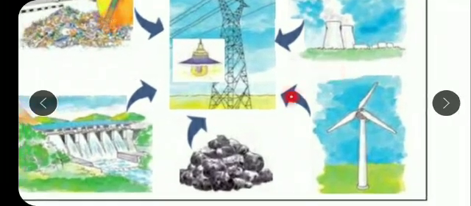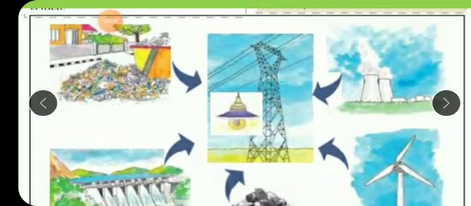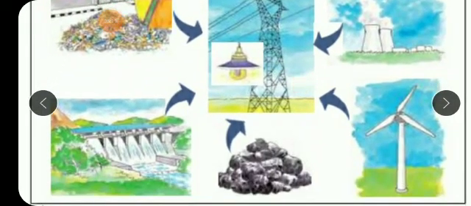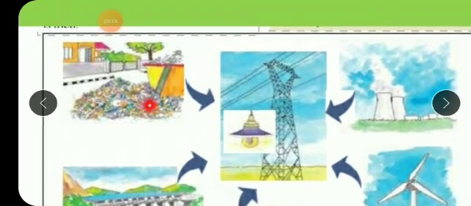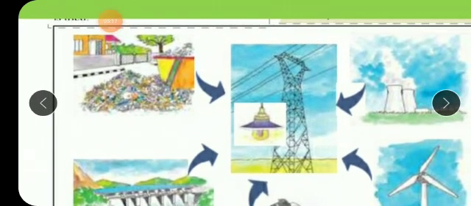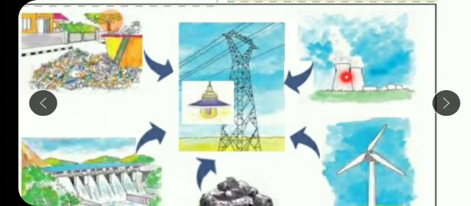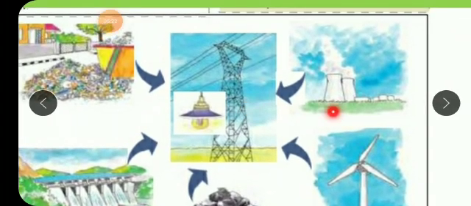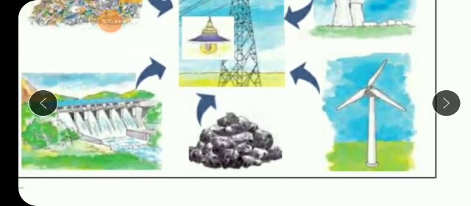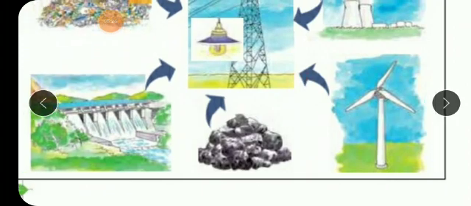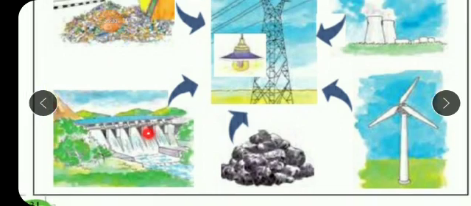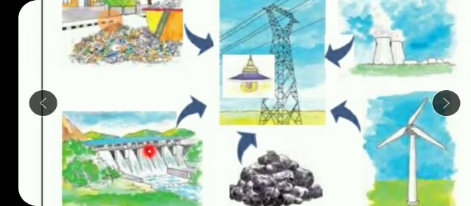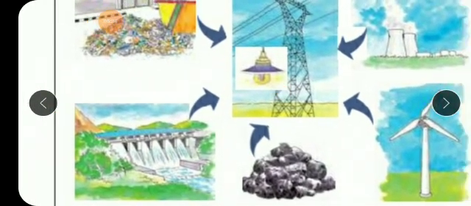You can see so many different types. Electricity is being made, electric energy, isn't it? So which material is used to make the electricity? See here, from garbage waste material also electricity could be generated. From these thermal power plants also electricity could be made. Windmill, from wind energy electricity could be made. Coal is burnt and it produces electricity. Yes, hydroelectric power stations, isn't it? Water running at a height gets converted into electricity.